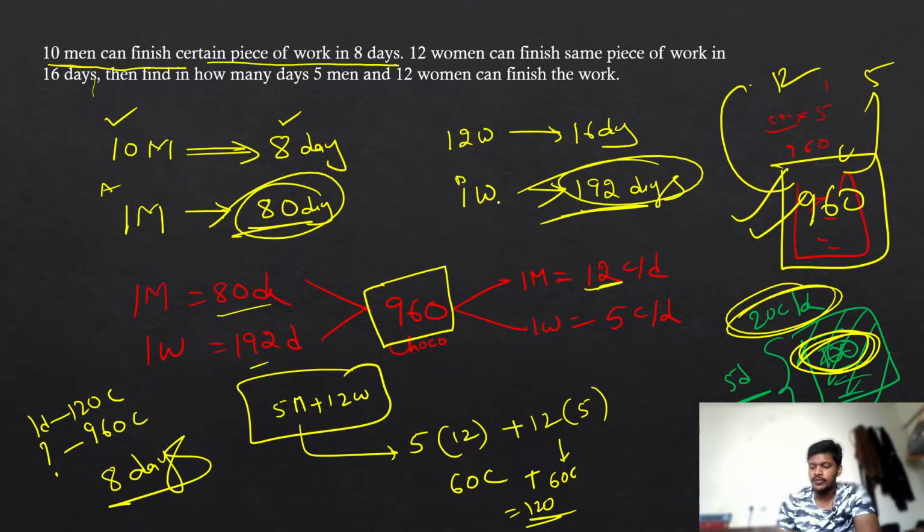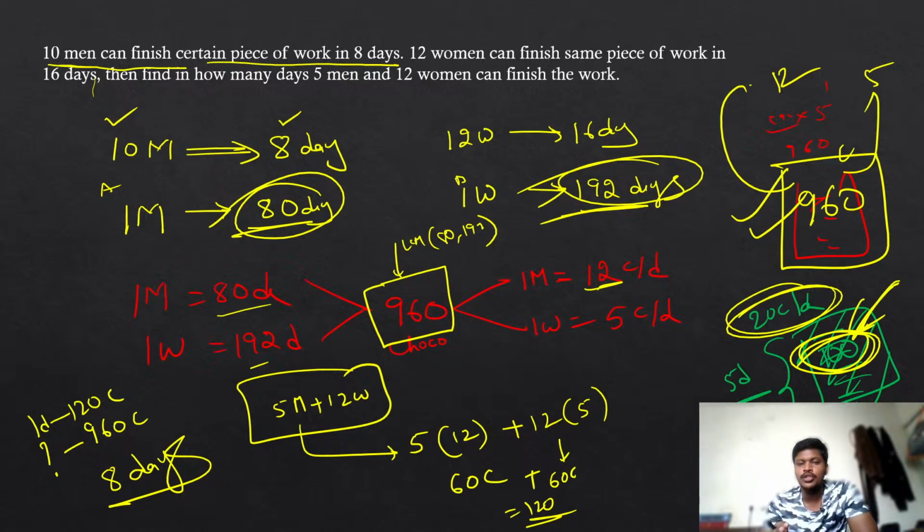By using both of their times, I am finding out the LCM. I got it at 960, which is the LCM of 80 and 192. Once you got the LCM, that means I got the number of chocolates in the packet, but I want one more parameter, that is how many chocolates a male can eat in one day, and how many chocolates a female can eat in one day. That's why I am finding it out.